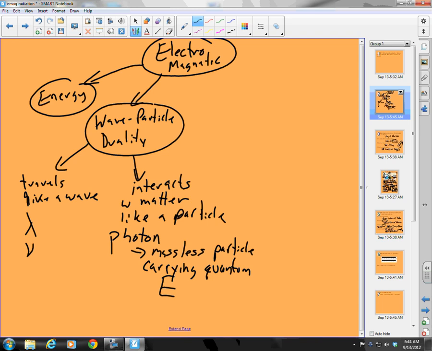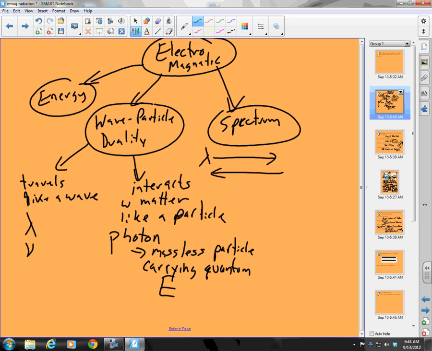So there we go. And then we said, hey, we have this thing called the electromagnetic spectrum, and that's an ordering. The spectrum orders my electromagnetic radiation by increasing wavelength, or decreasing frequency, or decreasing energy, right? From left to right, my wavelength increases. From left to right, my frequency decreases and energy decreases.